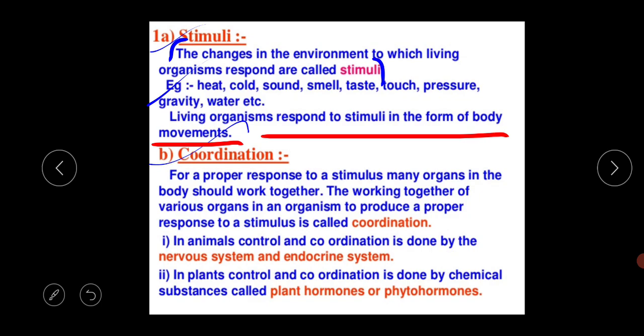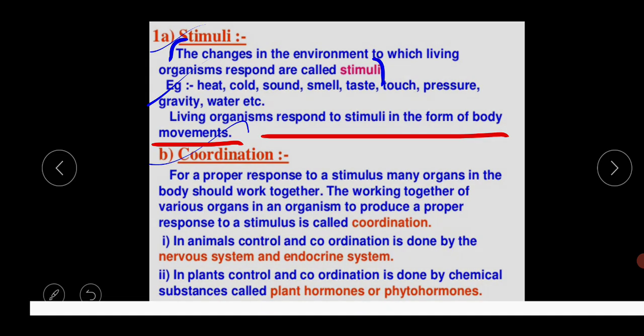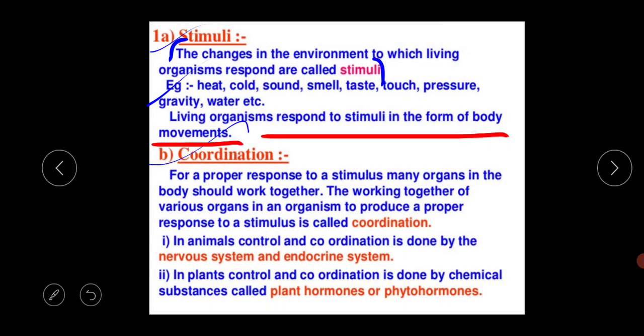For doing this activity we need different kinds of organs, and all the organs should perform in a coordinated manner. So for a proper response to a stimulus, many organs in the body should work together. This is a very important line for your exam, that the body should work together.